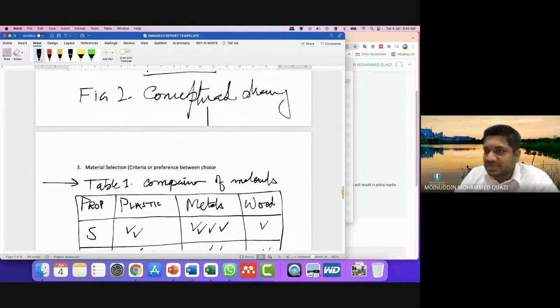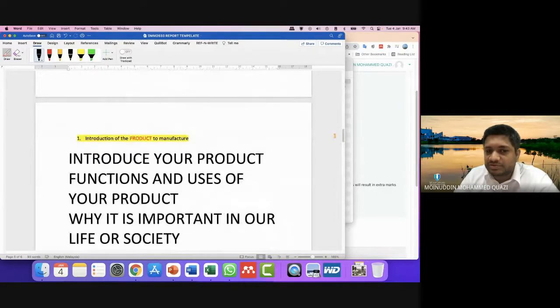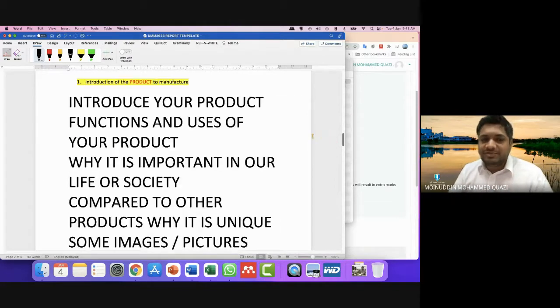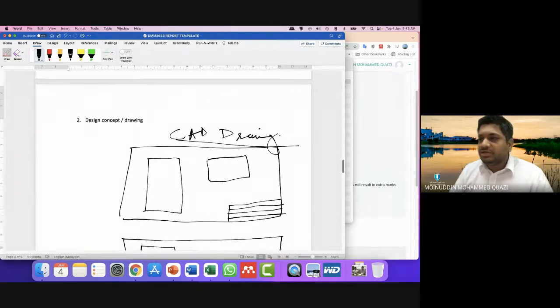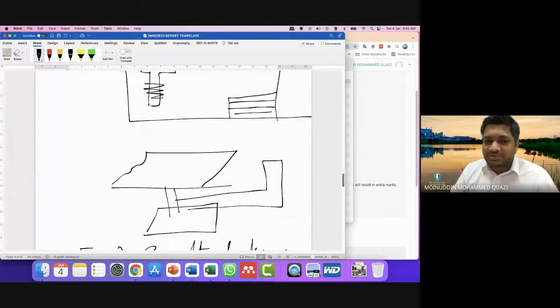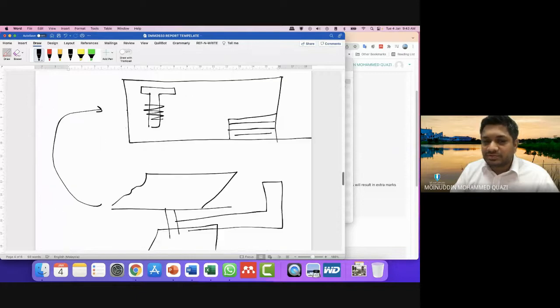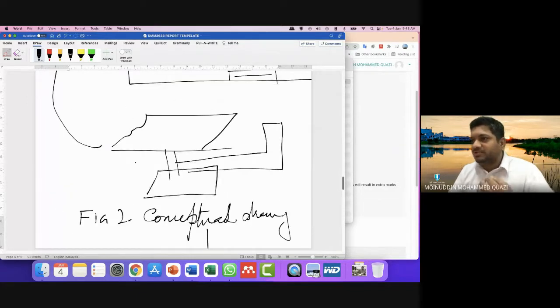So after material selection, first we went through the introduction of the product, how the product looks like. Then we move on to the drawing, conceptual drawing. After the conceptual drawing, we move on to CAD drawing. First we make the concept on a piece of paper. You can scan or take a picture of the piece of paper and put it in the report. Then from the piece of paper, we move on to the CAD drawing.